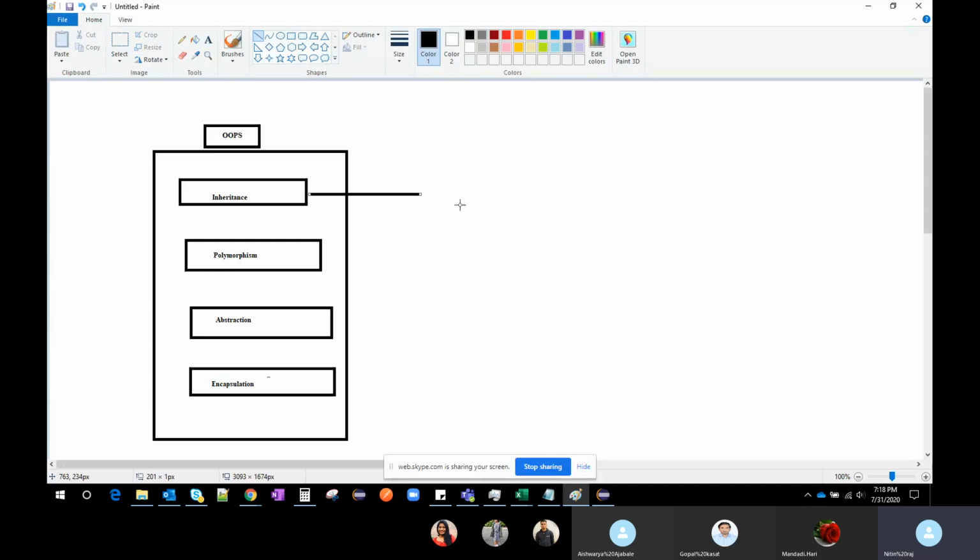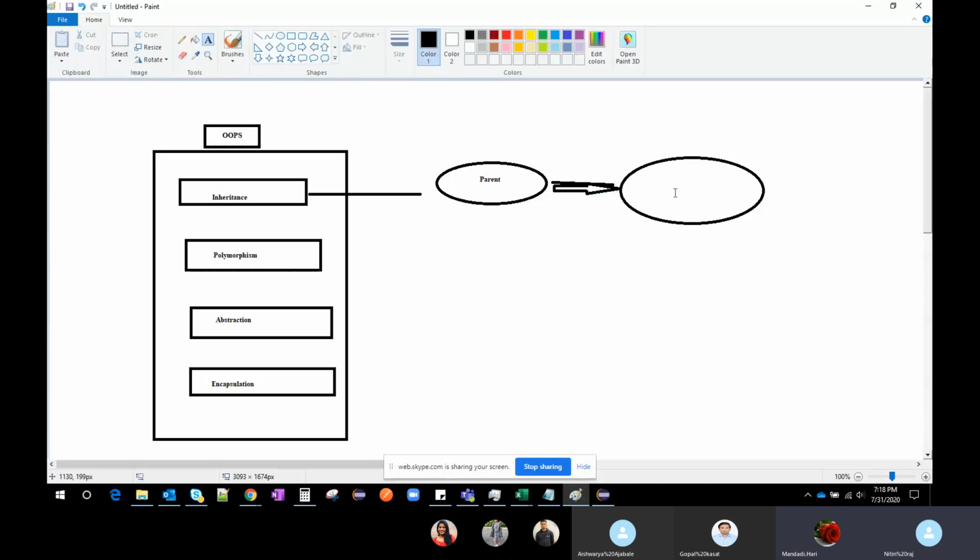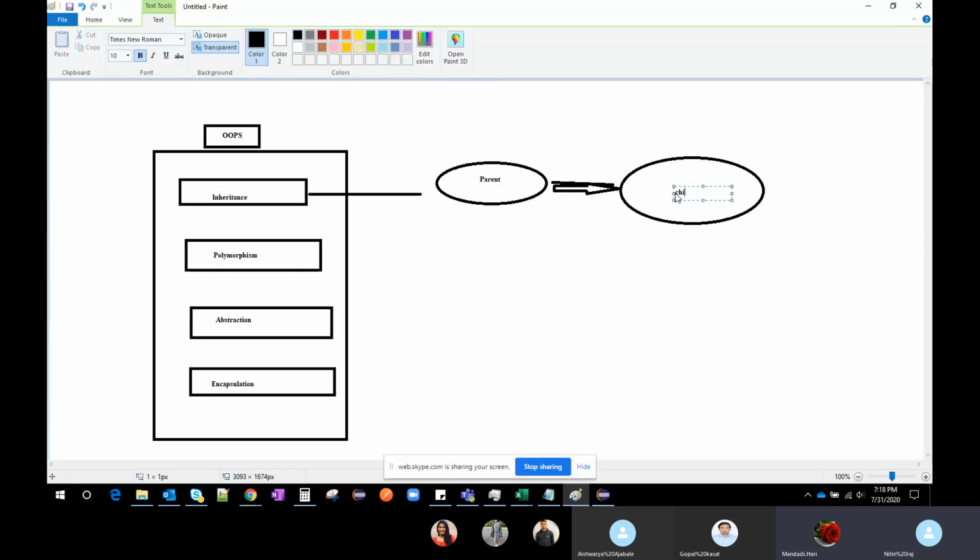Suppose we have one parent class, and this is a child class. If you want to implement the parent class in the child class, we go for the inheritance concept. Let me show it to you like this. So this is the parent class and this is the child class.